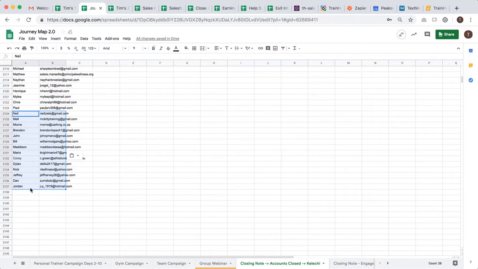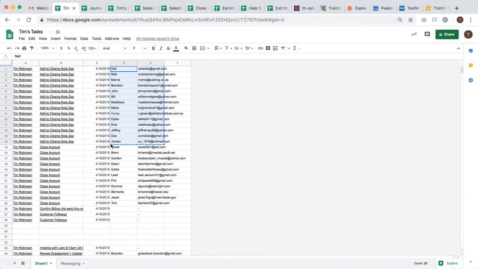So as you see, I copied and pasted those folks in there. That's usually how I start my tasks for the day, is the closing note. Don't have to do anything else here. Okay, but since these things don't move automatically to the closing sheet, I'm going to have to find the closed accounts too, so I can find those rows 15 to 25 here. And this is pretty common after Monday. You'll have probably about 50 of these over the weekend.